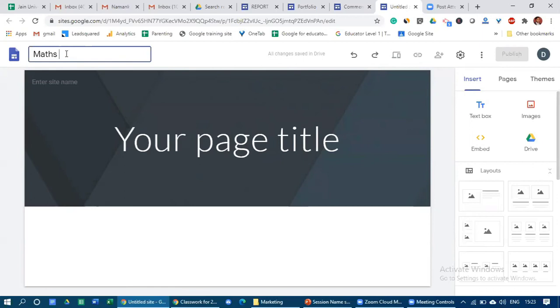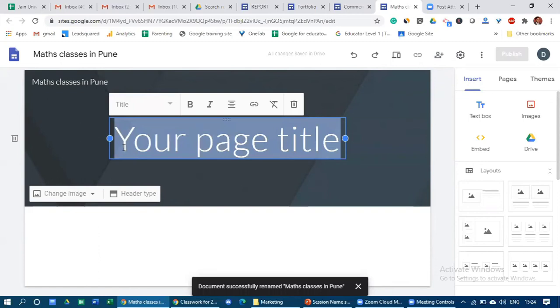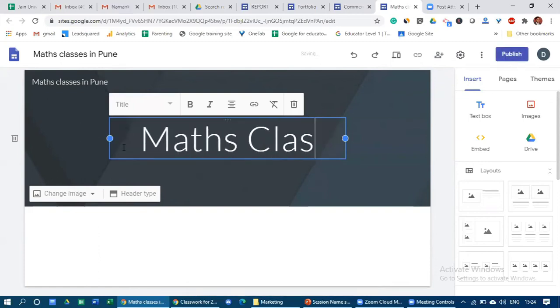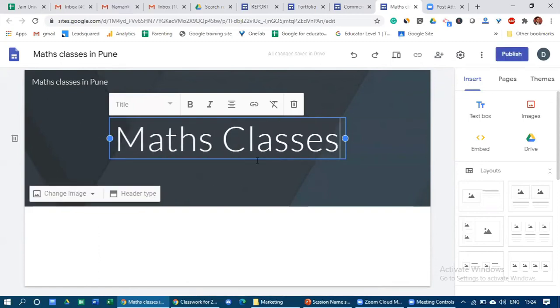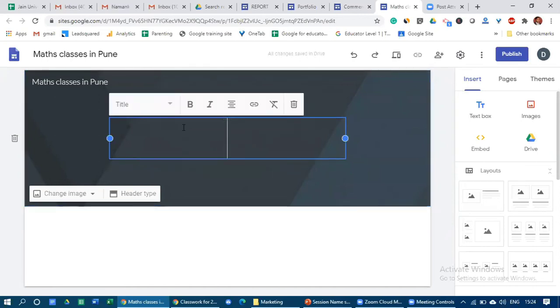So maths classes in Pune. Since I am from Pune, I'm writing Pune, and here I'm writing some classes. So how you do it? Let me remove it again. So basically, you will see some text box. So you just have to come and click onto the text box before you write anything.